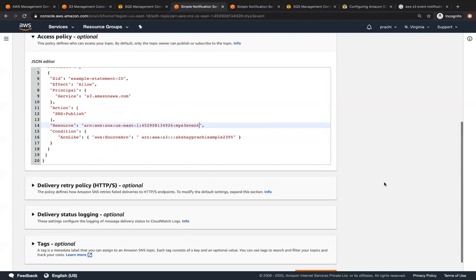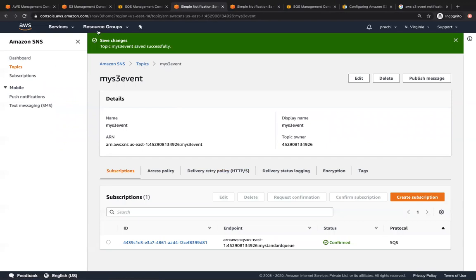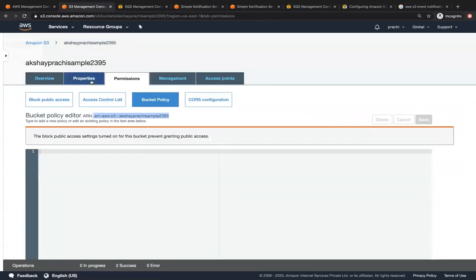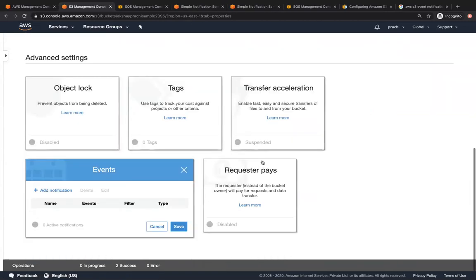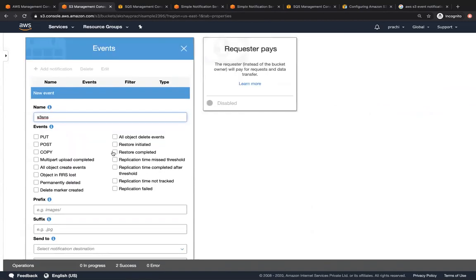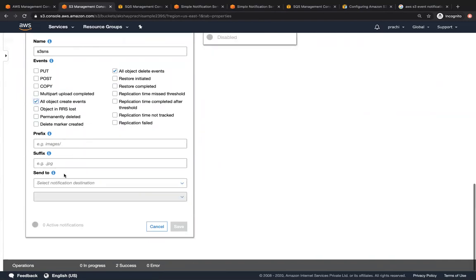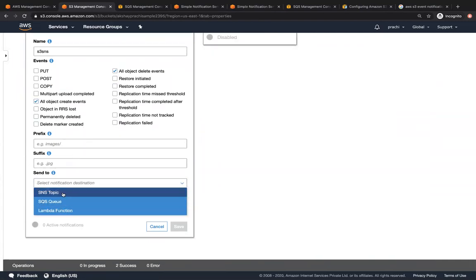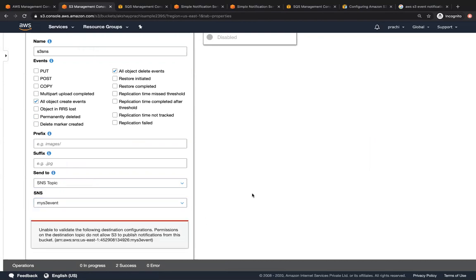So once you have copied and pasted this and there is no JSON error, go ahead and save it. Now we can configure the S3 bucket to send its event notification to an SNS topic. This time we are going for S3. Let's call it S3 SNS to keep things simple. I'm going to go with object deleted events and also object created events. Instead of choosing SQS, I'm going to choose SNS, and choose my S3 event over here and click on save.